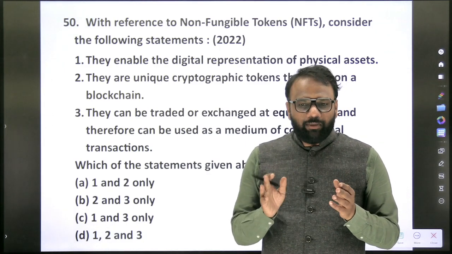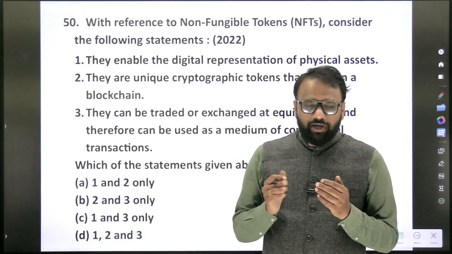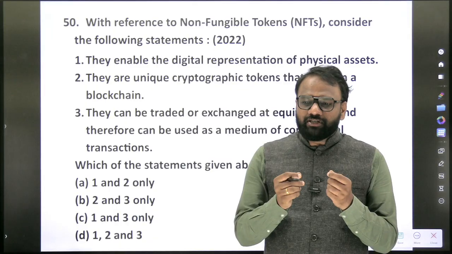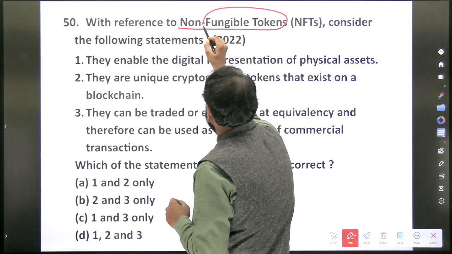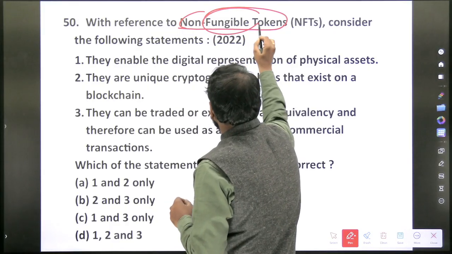So here, with reference to non-fungible tokens, we don't have a complete idea, and we don't want to gain that complete idea. We want to crack the examination. That's it. To that extent, whatever information is required, we'll just add it. So if there is a term called non-fungible token, it means there should be an opposite of it, fungible token.